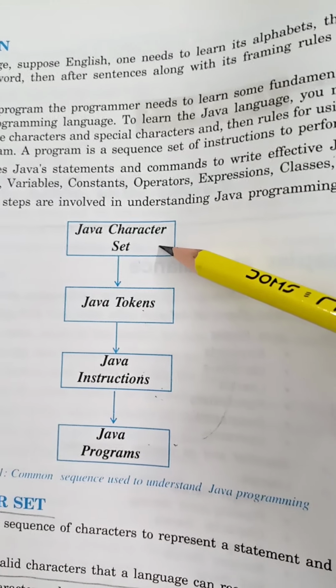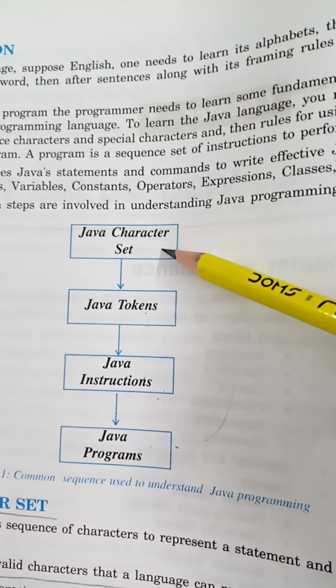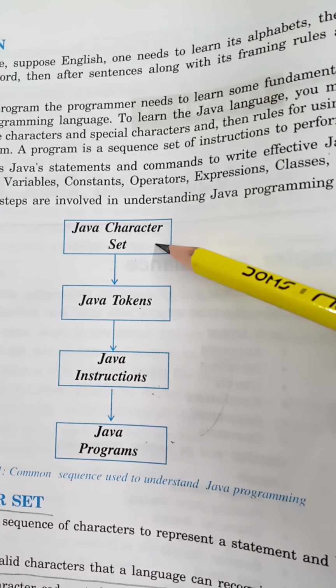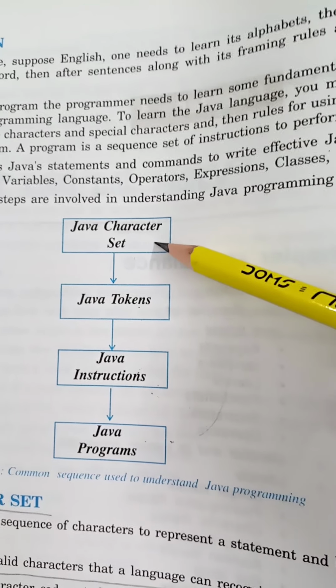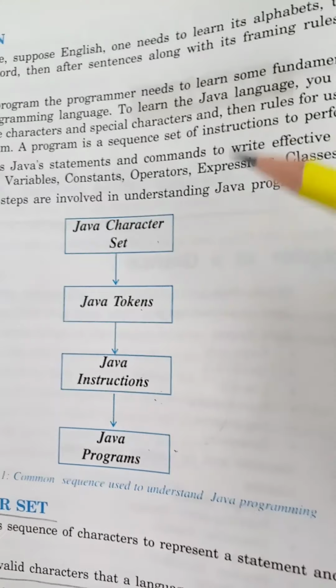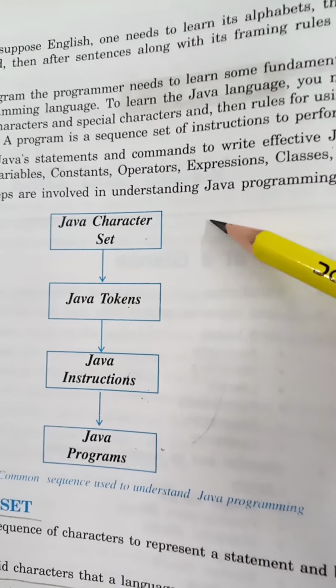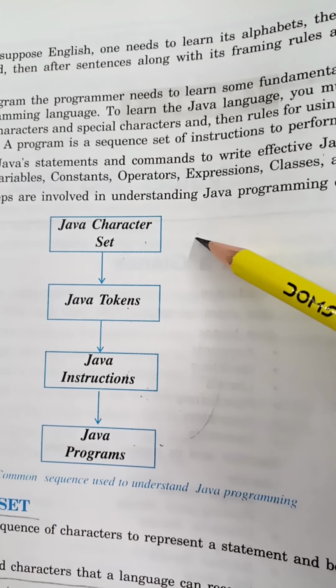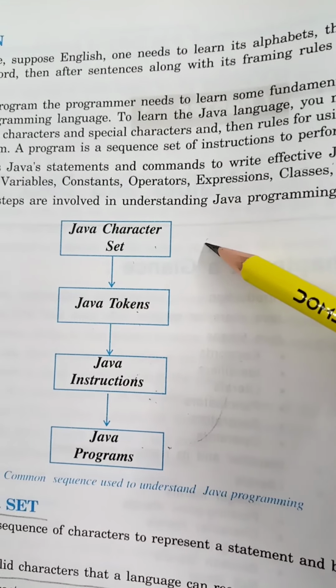How to begin a statement, how to end a statement if you are writing an English statement, what characters you can use: A, B, C, D. You have the set of characters for the English language. If you have to write a statement in English, then you will be using some set of characters. Every language has some set of characters.